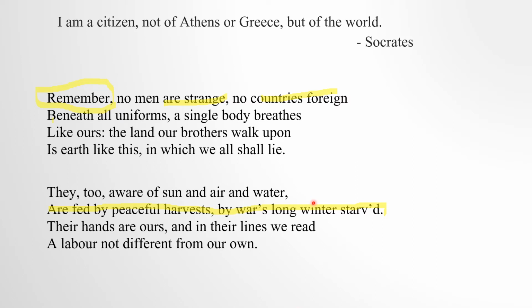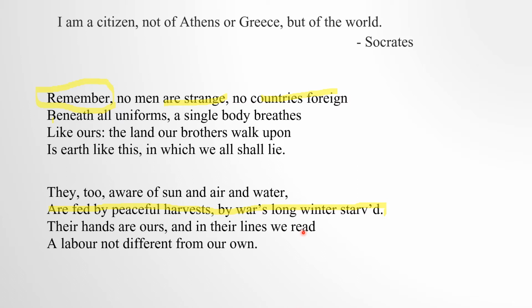Okay, now coming to the next line: their hands are ours and in their lines we read. See, the poet says that as we have hands, in the similar way they also have hands. Our hands and their hands are the same because every hand has lines.